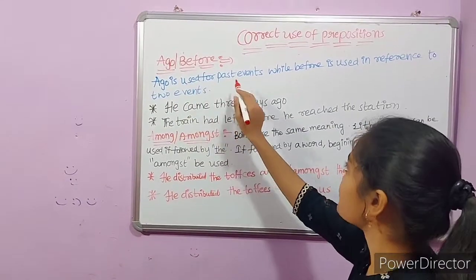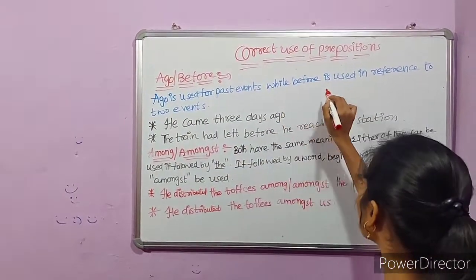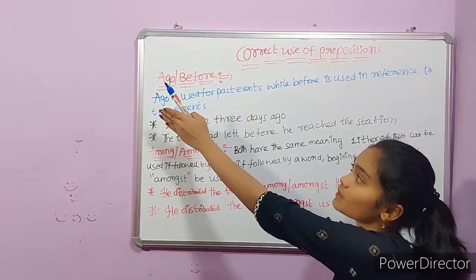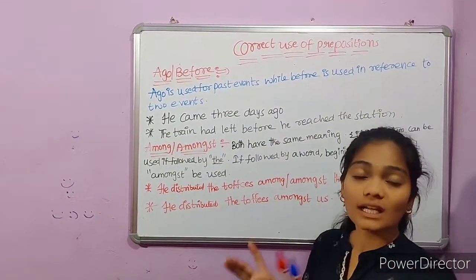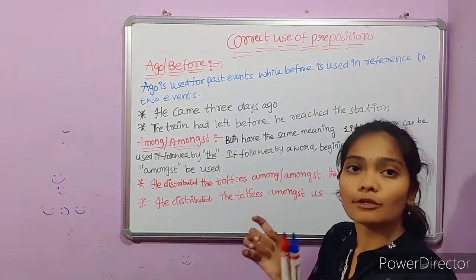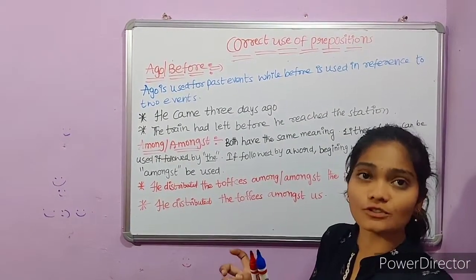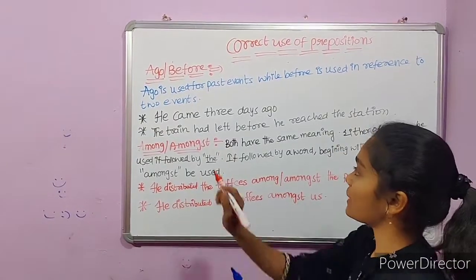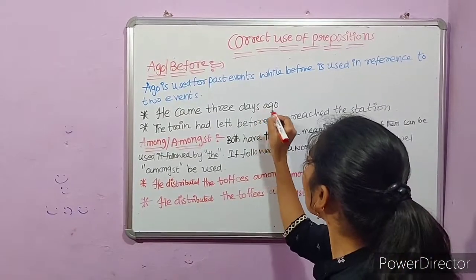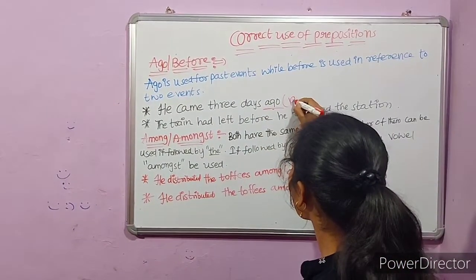Ago is used for past events, while before is used in reference to two events. What is the difference between ago and before? Basically, ago is used to refer to past actions, but before is used in reference to two actions. For example, he came 3 days ago. Here ago represents a past action.